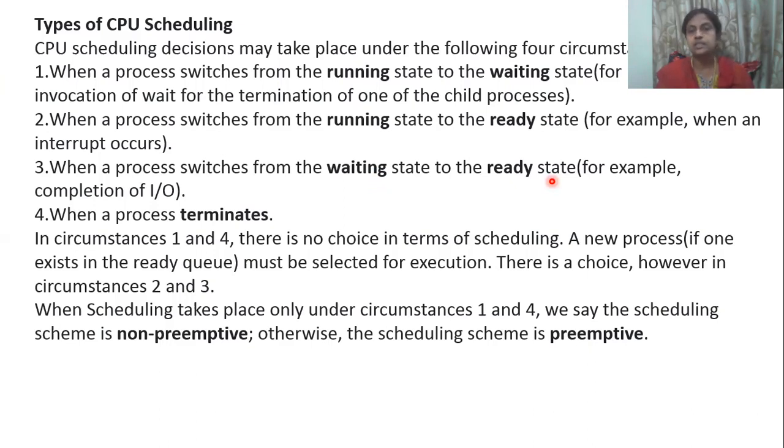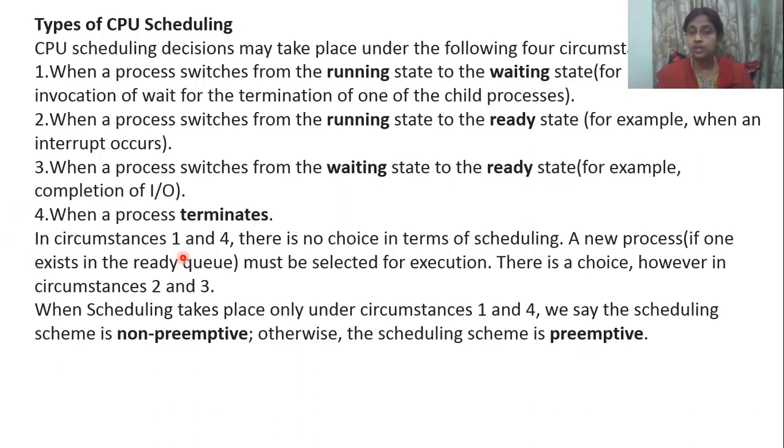Last, when a process terminates. Okay, when a process terminates. Here, first and fourth situations are not a problem of scheduling. It is not a role of any scheduler. Paper is not there.